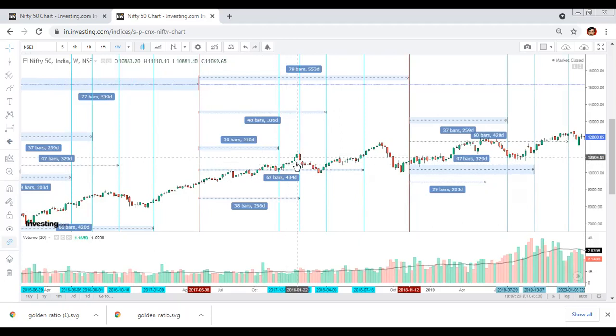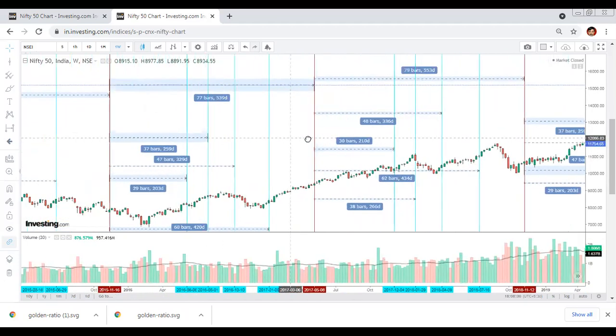Fine. Then we come back to 38 bars. We were moving up. Then suddenly we got a red candle at 38 bars, and we started declining. Then what happens at 48 bars? We were declining. Then 2 candles prior to that, for 2 weeks prior to that, we already started going up, and we are going up. And then on 62 bars, we got not much of a trend reversal, because we were already in the bullish session.